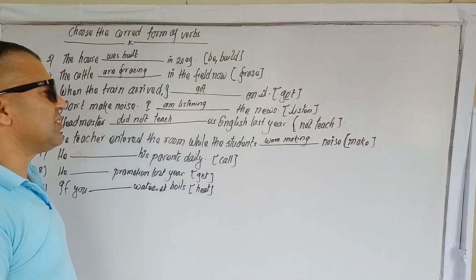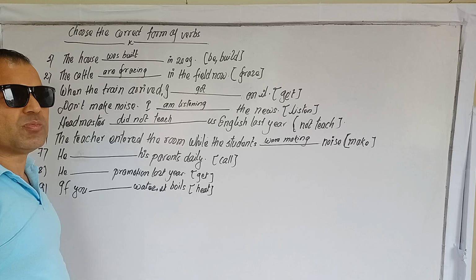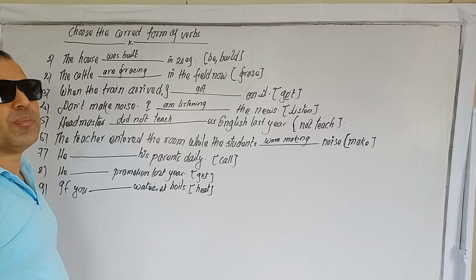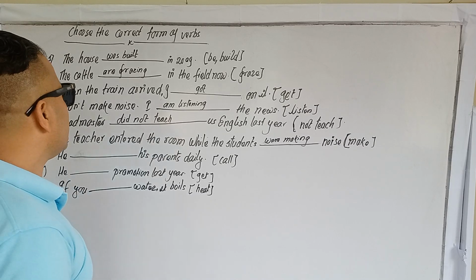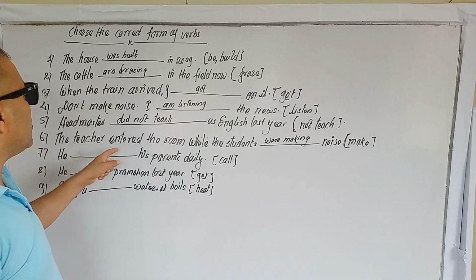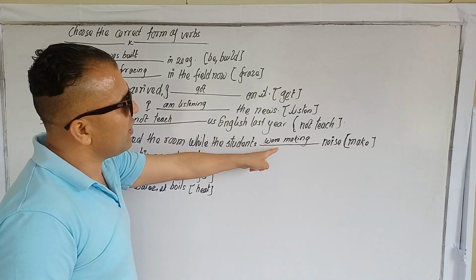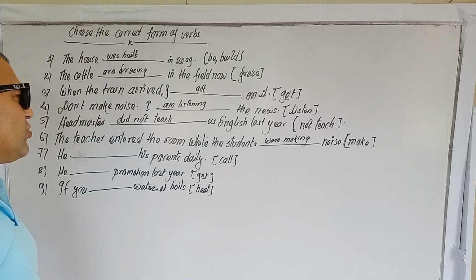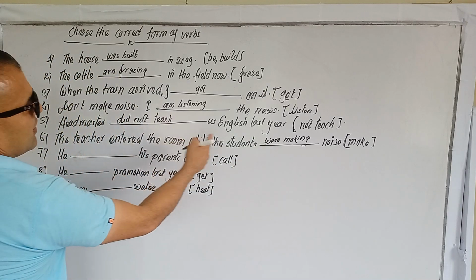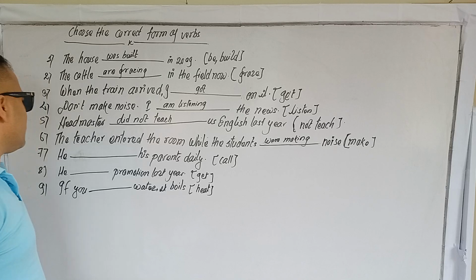Subject plus were plus verb plus ing. One is simple past, and the other function is running, so it is past continuous tense. All right.